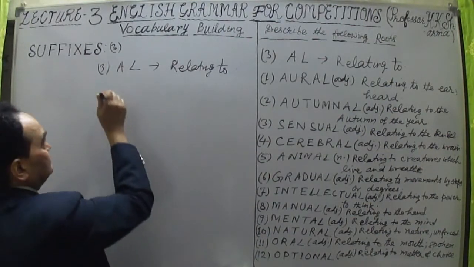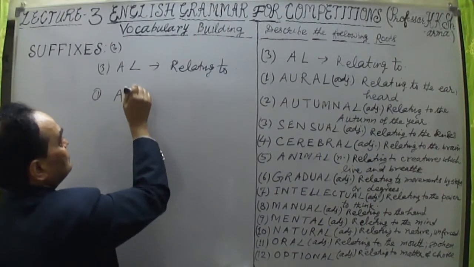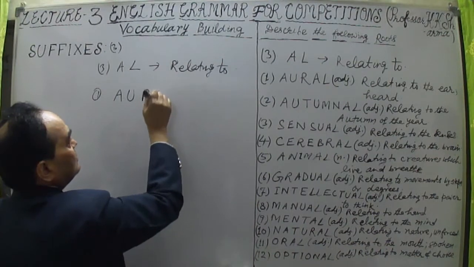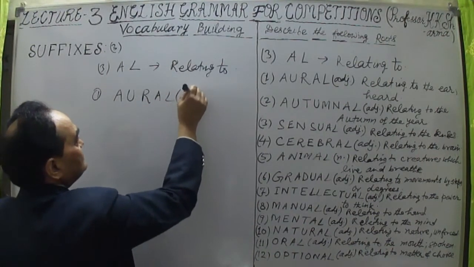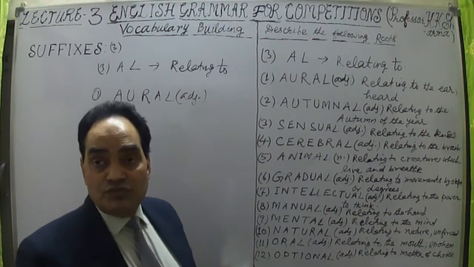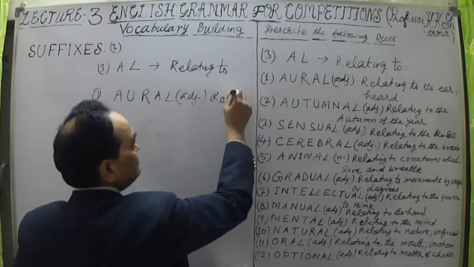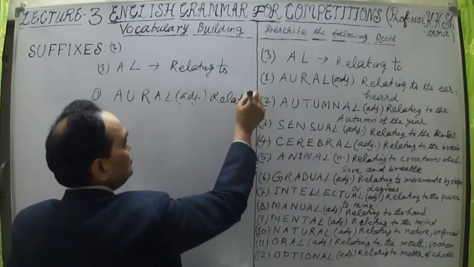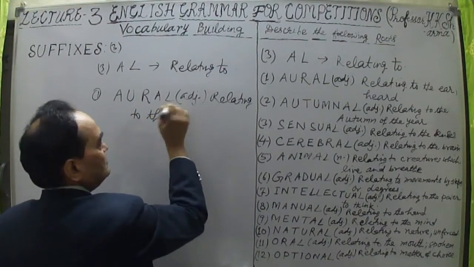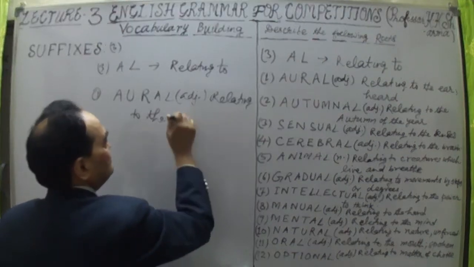Now, word number 1. Number 1 word is aural, not oral, but aural, A-U-R-A-L. This is an adjective, mostly related to the ear. Related to the ear, relating to the ear. This is aural. Aural things, aural, not oral, but aural. Aural is another word, and this is relating to the ear.